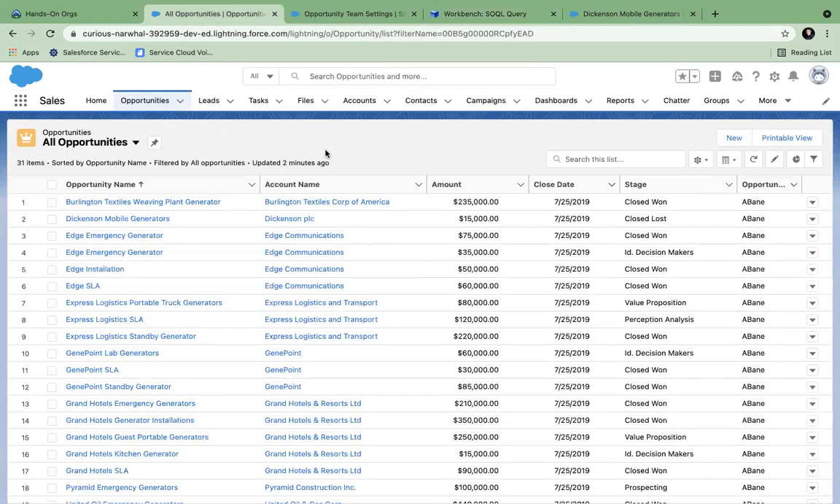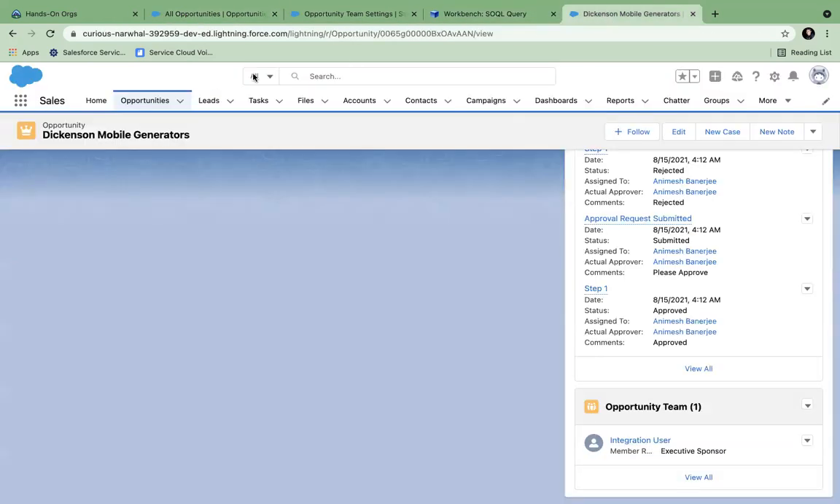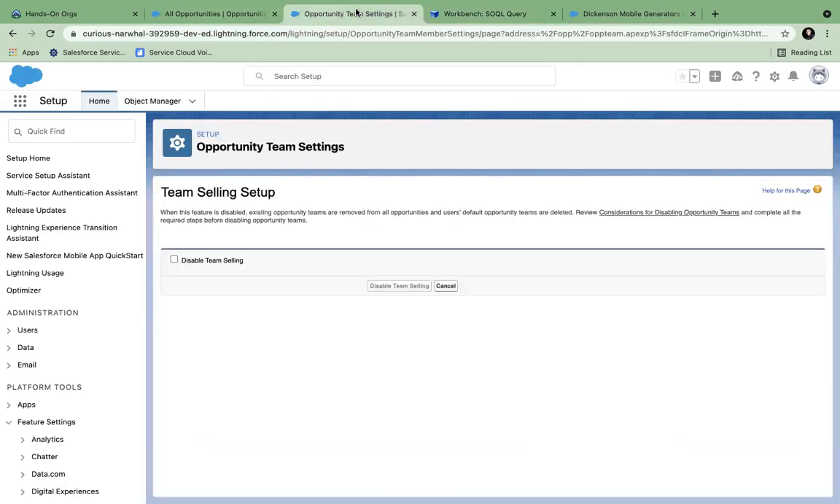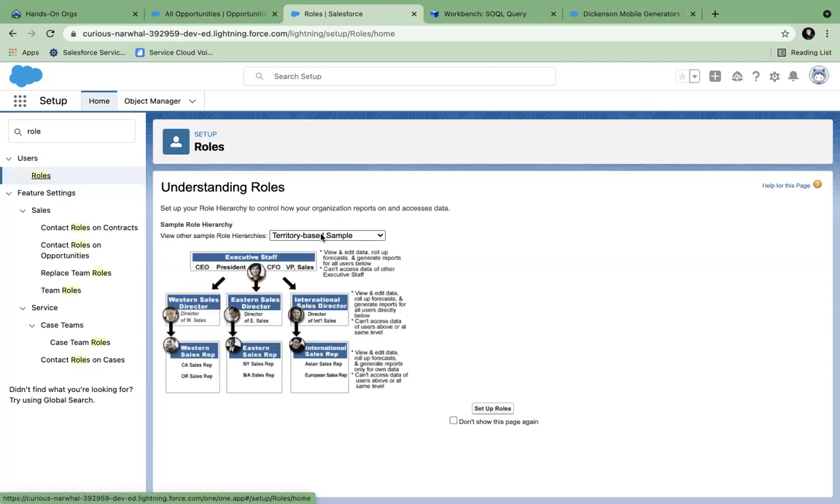Apart from that, now let's see what are the automatic ways of sharing. We saw role hierarchy, right? Let's see that role hierarchy. If you go to the role, you can set up roles of an organization. There can be different ways in which it is set up.